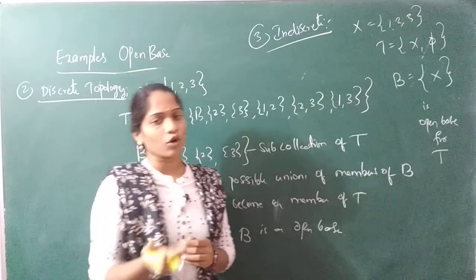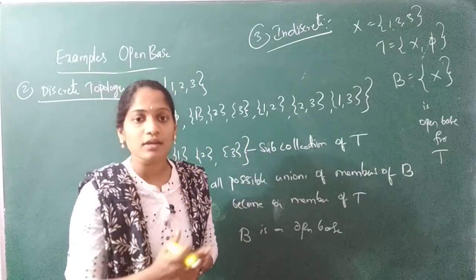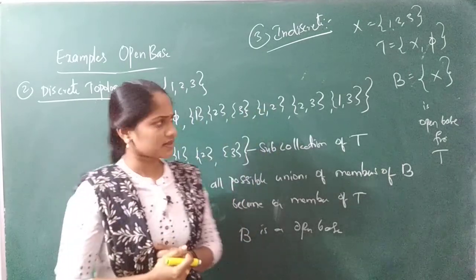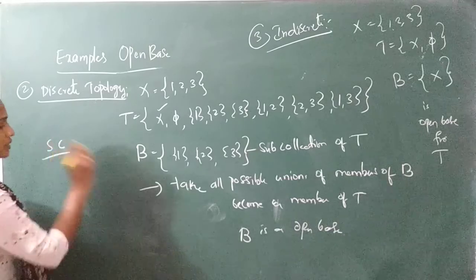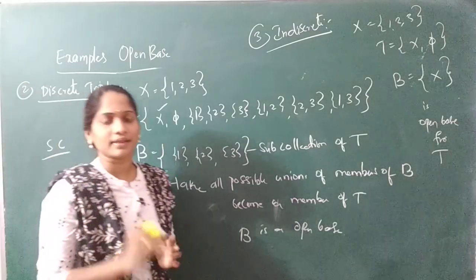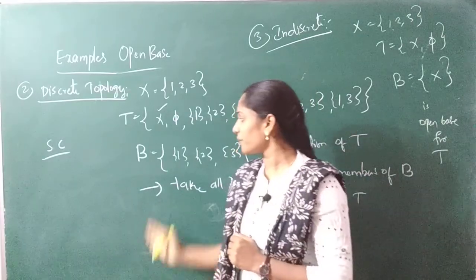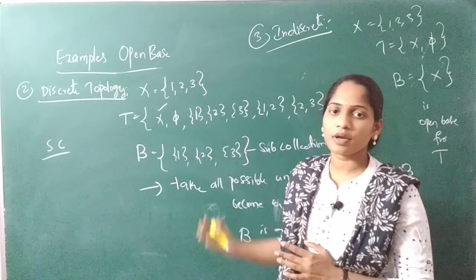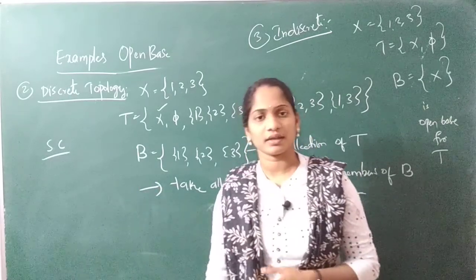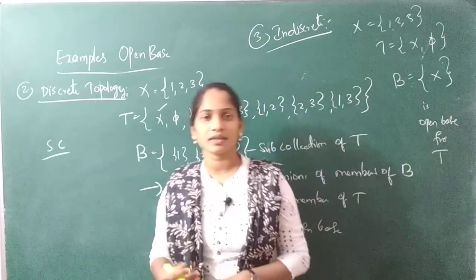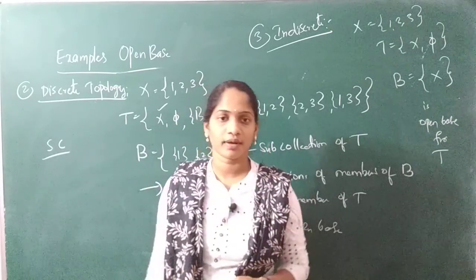Next is second countable. Simply, second countable is nothing but there exists a countable open base for X. Same here, second countable is nothing but there exists a countable open base. That is, the open bases should be countable, that is finite. If it is like that, it is called a second countable space. So let us see some example, that is some important theorem based on open base and second countable, right?